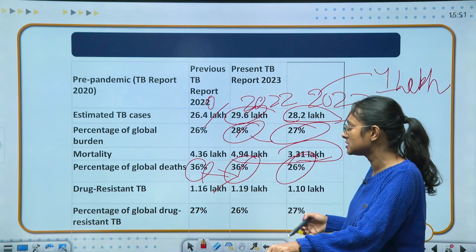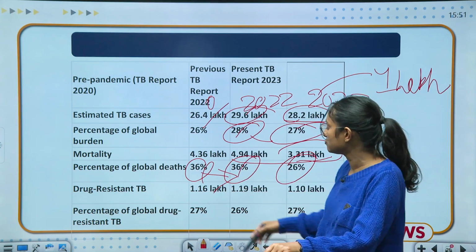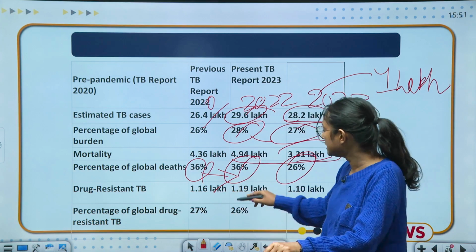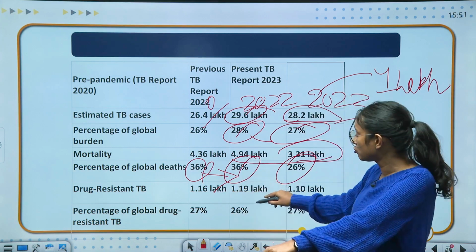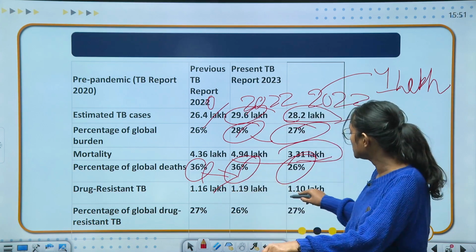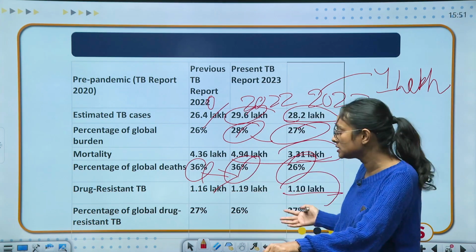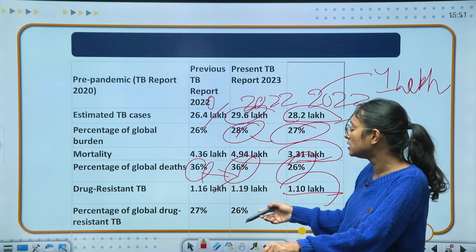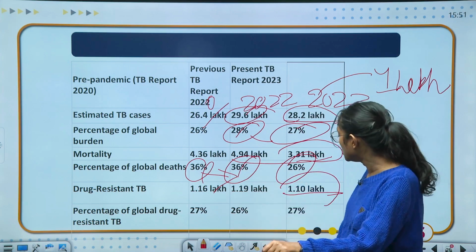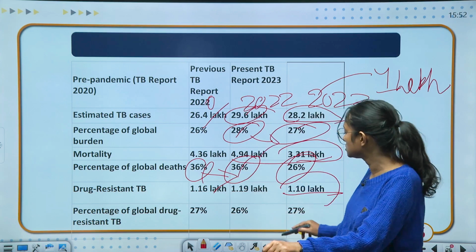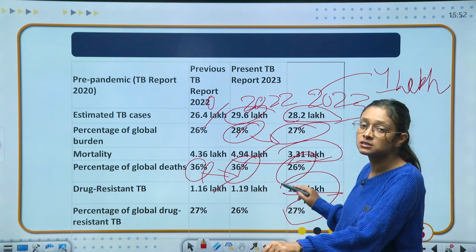Coming to drug resistant TB, earlier the cases were 1.16 lakh, then it became 1.1 lakh, and now it is 1.110 lakh. So this area has seen very minimal changes. And coming to the percentage of global drug resistant TB, the percentage is 27%. So we have also increased in this area.